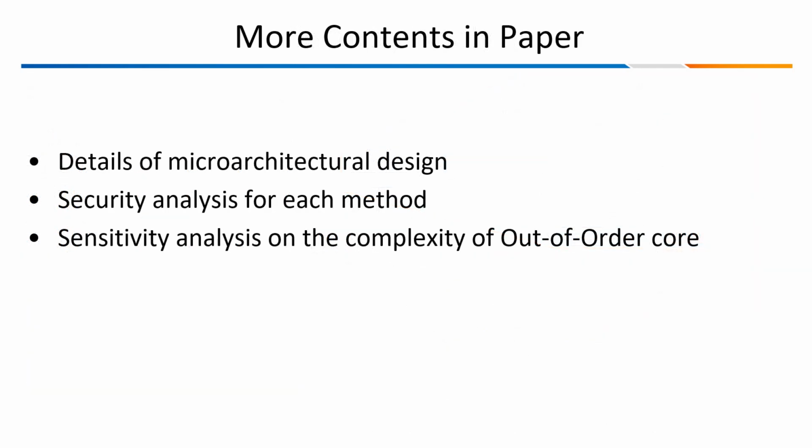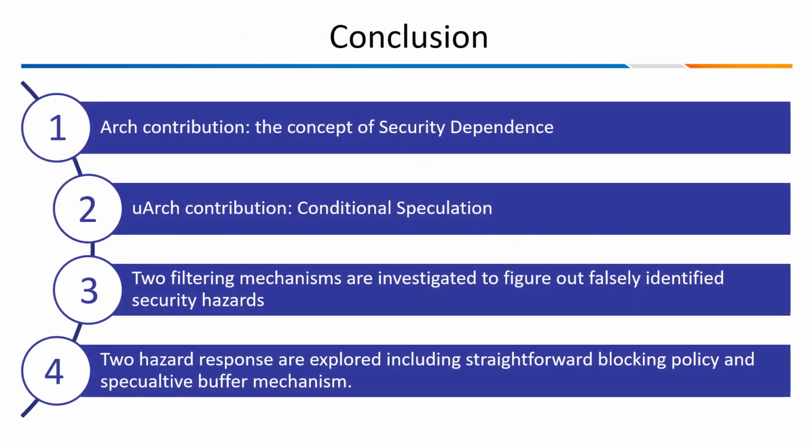There is more content in our paper, including details of microarchitecture design, security analysis for each method, and sensitivity analysis on the complexity of the out-of-order core. In conclusion, we propose the concept of security dependence and propose the defense framework conditional speculation.